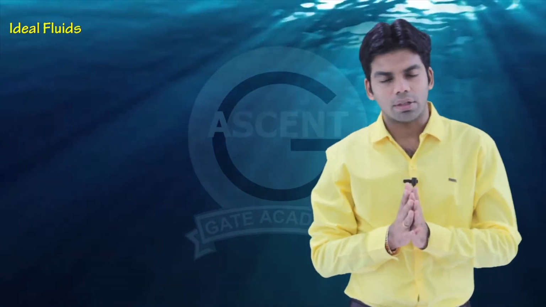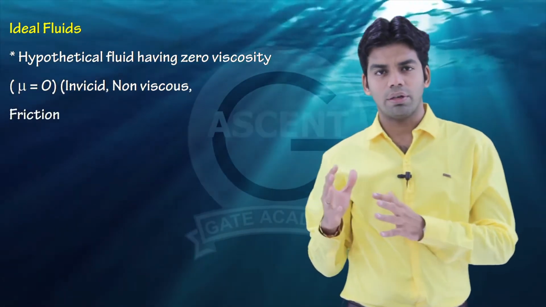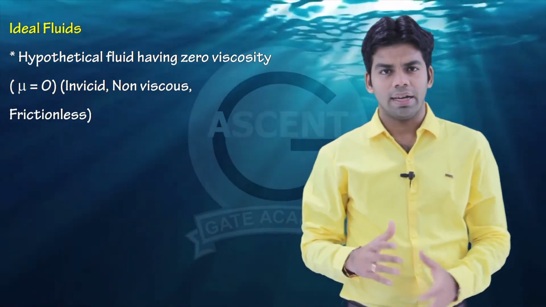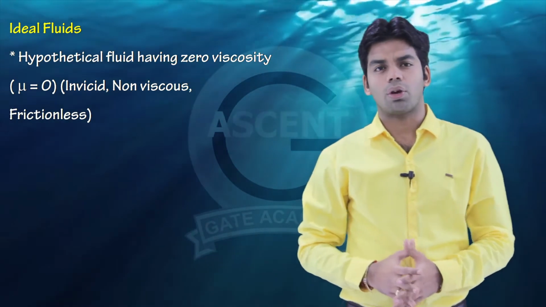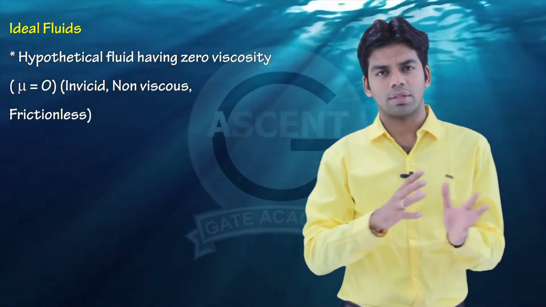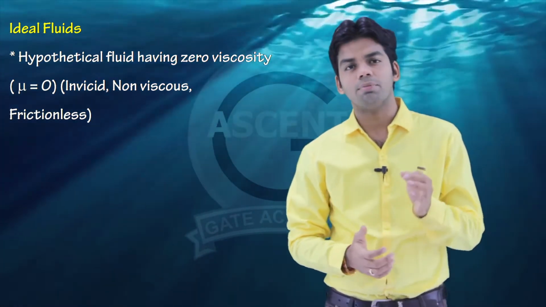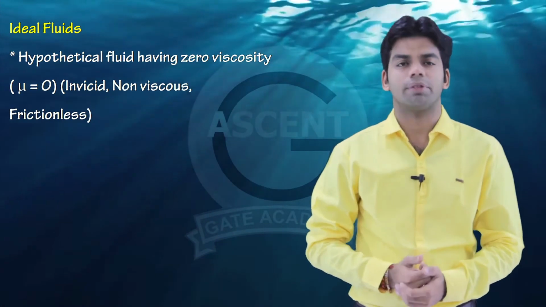Next is the ideal fluid. Now, what is an ideal fluid? An ideal fluid is a hypothetical fluid which has zero viscosity. A fluid which does not have any viscosity is an inviscid fluid, or you can call it a non-viscous fluid, or a frictionless fluid. All such words are used for the ideal fluid, which has zero viscosity. That means mu is equal to 0 in an ideal fluid.